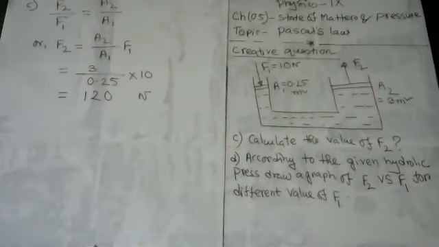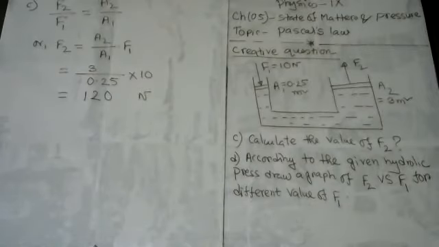What should be the starting point of the graph? When no force is applied on the small piston, I think this is the starting point of the graph.